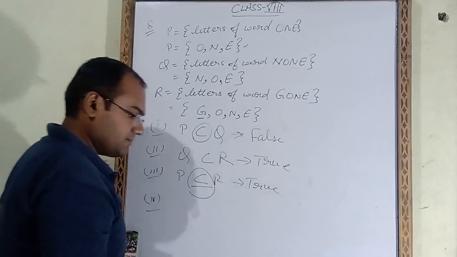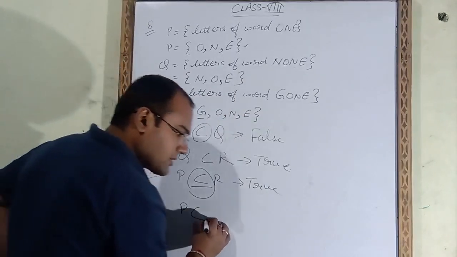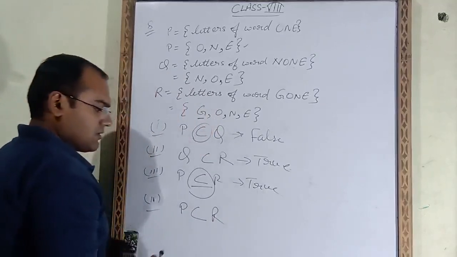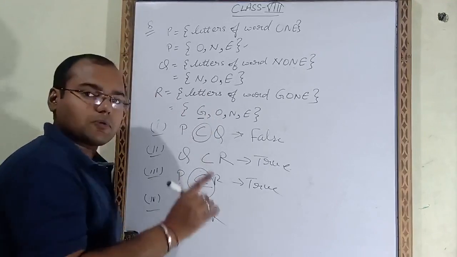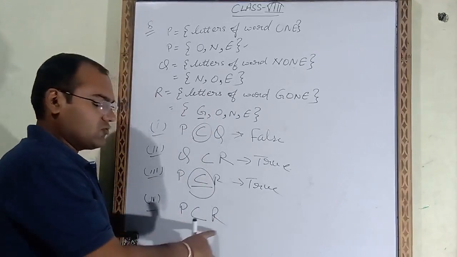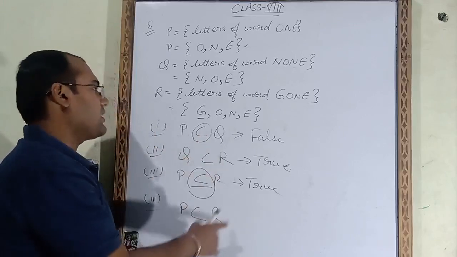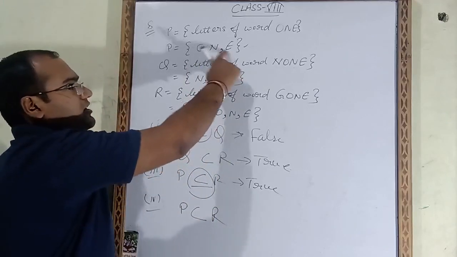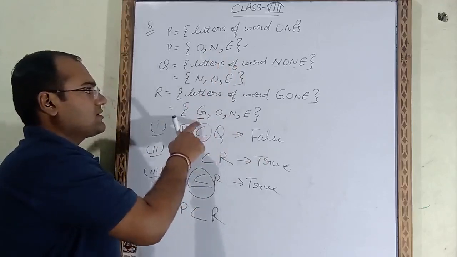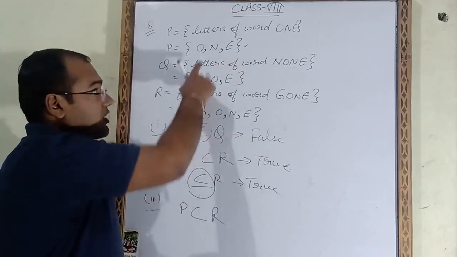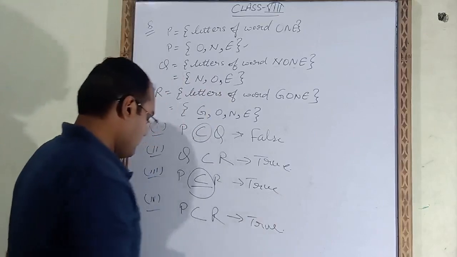Now fourth part. P is the proper subset of R. This is not the subset, this is proper subset. That means all the P elements should be in R, and R must have at least one extra element. P has O, N, E. These three should come in R, and they are coming. But in R, G is also coming, which is not coming in P. That means this statement is true.